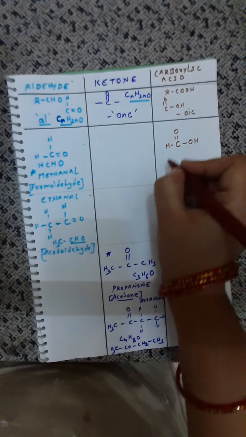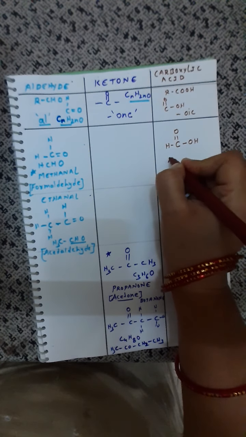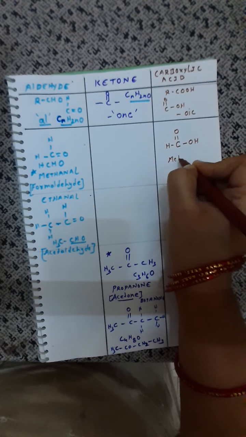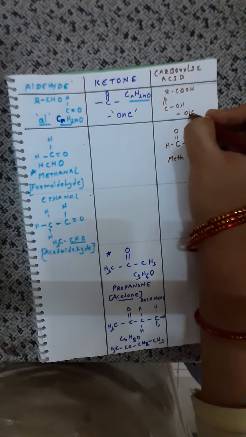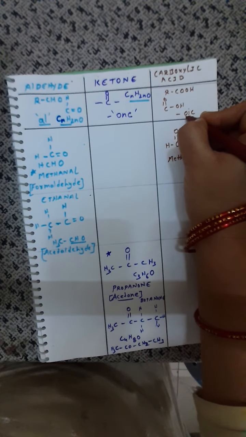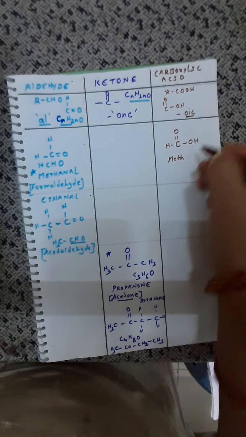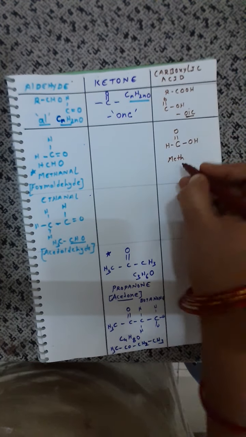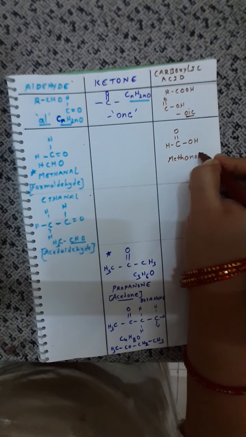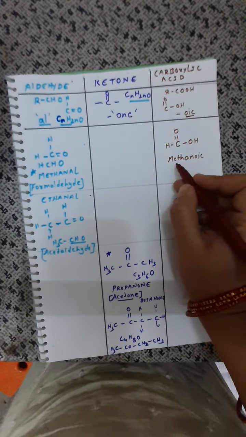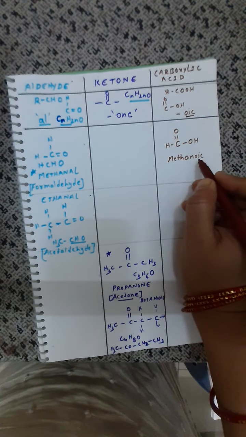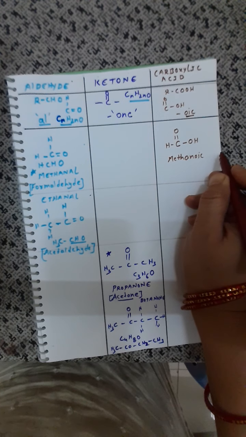So what is the root name of this compound? This is meth group. This is of what? Meth. So meth, and what should be the name of this carboxylic? Oic. That means the suffix added is oic. So methanoic. What is it called as? Methanoic acid.